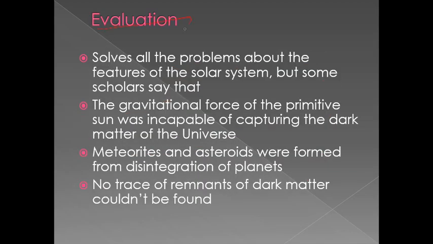Evaluation of this theory. This theory solves many problems about the features of the solar system.